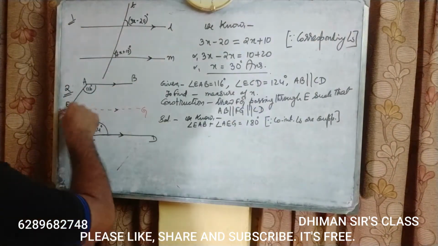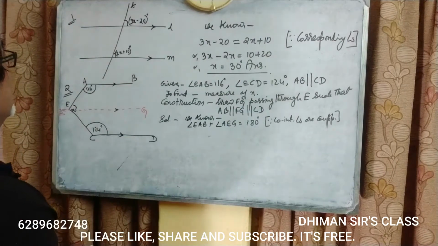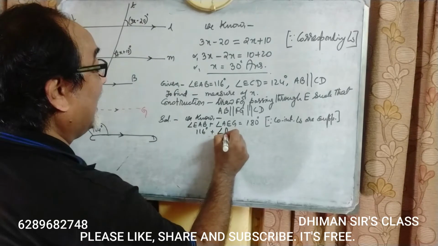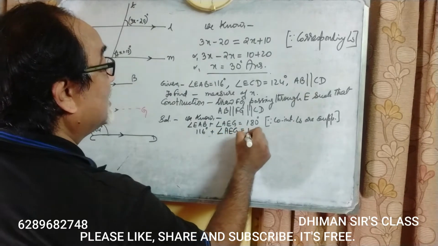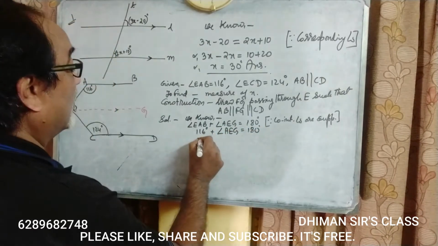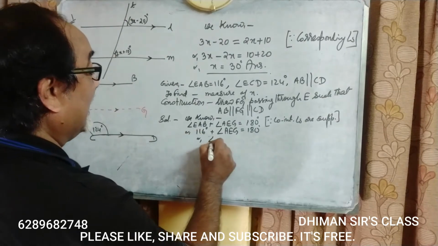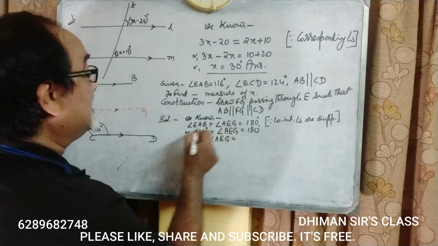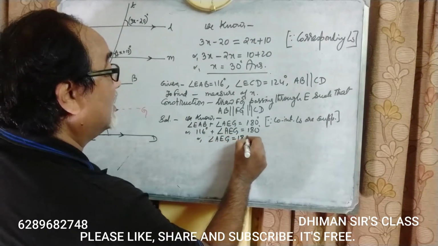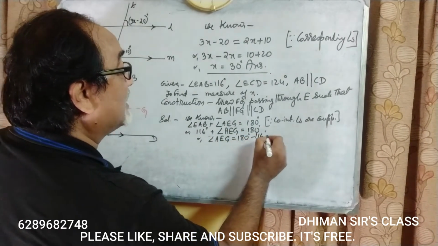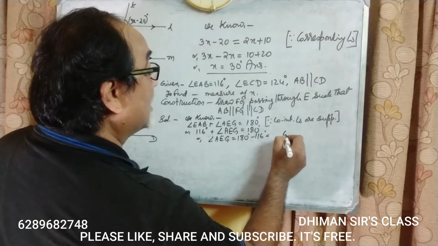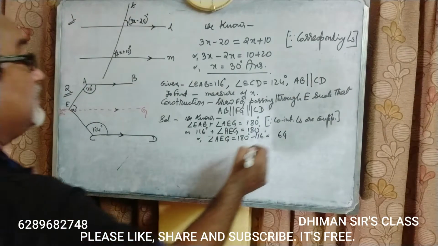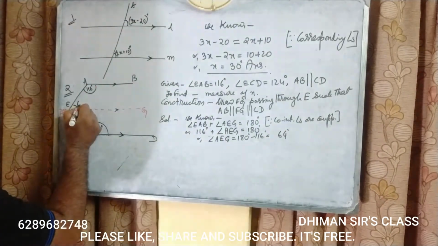Now, EAB is already given as 116 degree plus angle AEG is equal to 180 degree, or angle AEG is equal to 180 minus 116 degree, that comes to 4 plus 6, 10, carry on 2 plus 6, 8, 64 degree. This we have got 64 degree now.